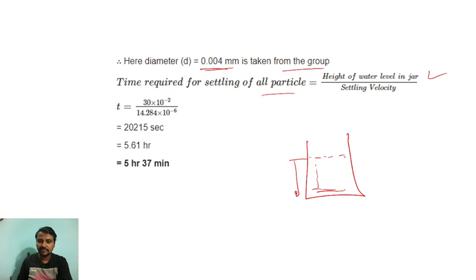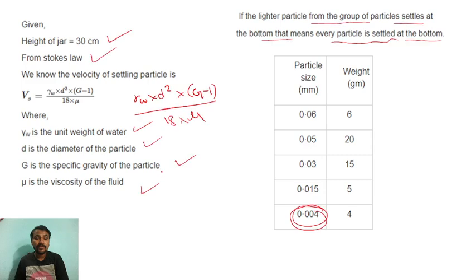So this is the height. What is the height, and in how much time or how fast will they settle? So that we will divide and we will get the answer in seconds, and we have to convert to hours. So 5 hour 37 minutes. Sorry friends, 5 hour 37 minutes is the answer.